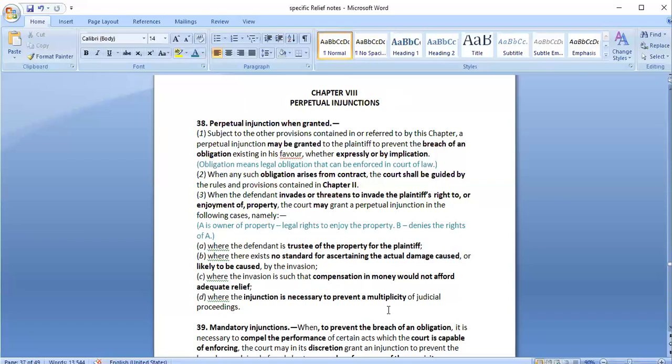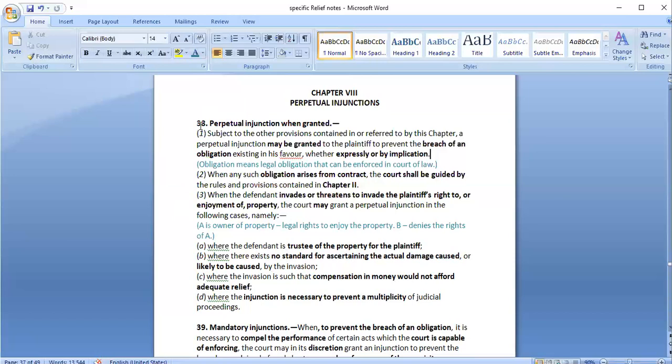Again we would provide compensation, again he might come. So it is better to provide a perpetual injunction, so that the other person is permanently stopped from continuing the activity that he was doing. So these are the situations where a perpetual injunction can be granted by the court.